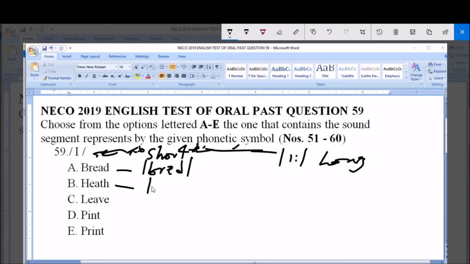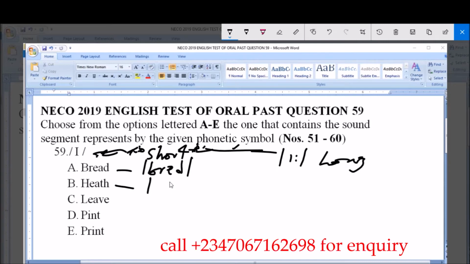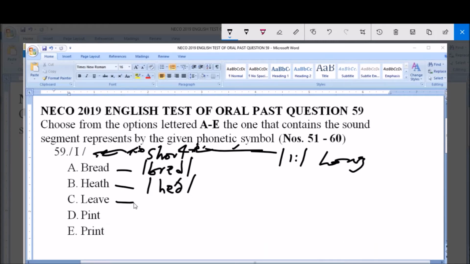Option B is pronounced as head. Head. The TH did not sound as T. Option C is pronounced as leaf. Long E, that is what we have here.